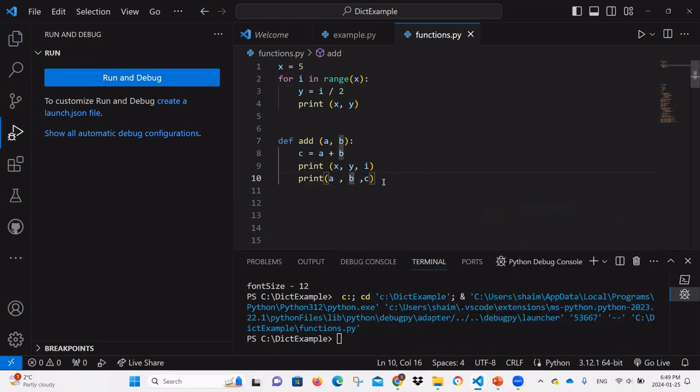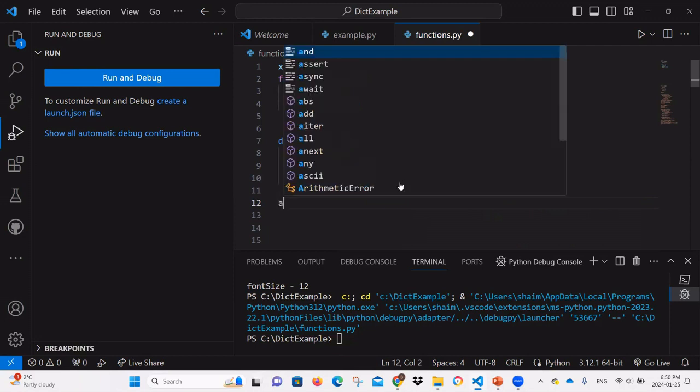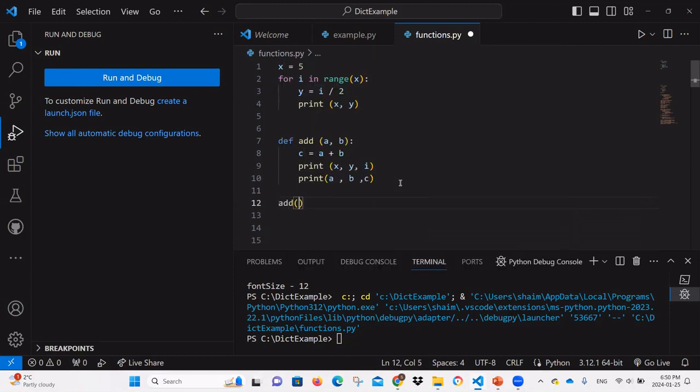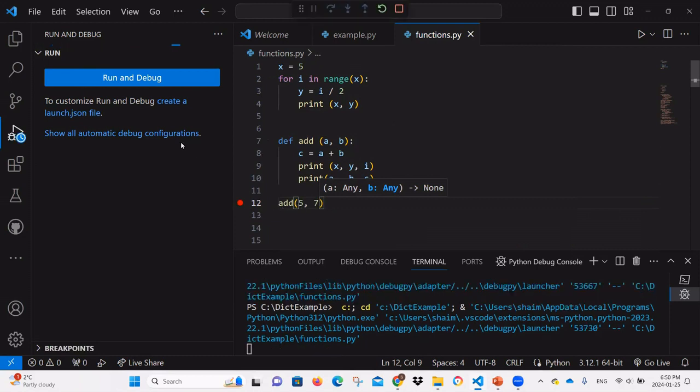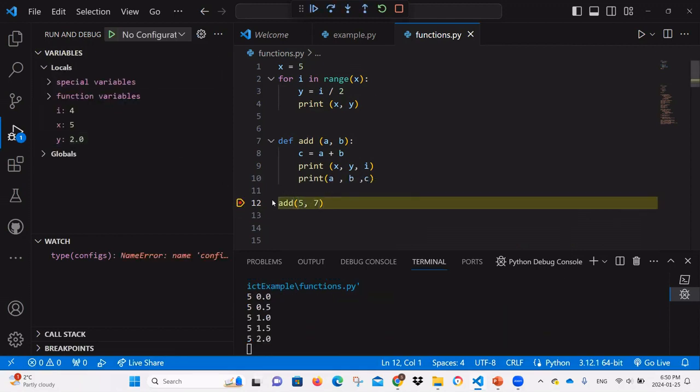Now all this is happening inside the function because of the indentation, right? Once I remove the indentation, I'm outside of the function. Now let me try to call it with 5 and 7. Okay, now let me run this in debug mode, and we're going to stop right before we execute the function. So the function is defined, but we didn't execute it yet.